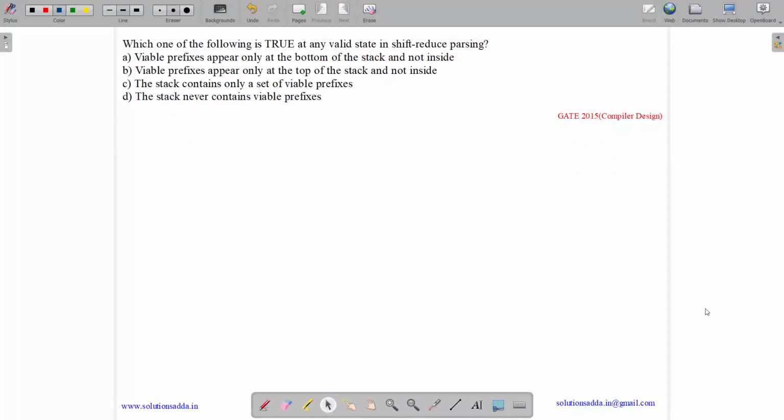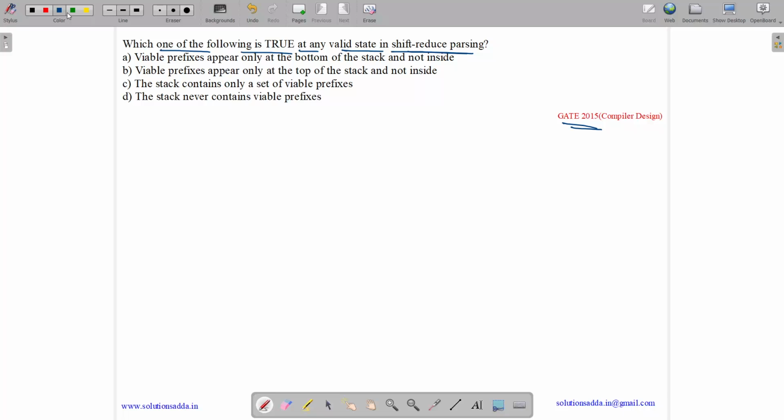This question belongs to the compiler design subject and was asked in GATE CSE 2015. The question states: which one of the following is true at any valid state in shift reduce parsing? Viable prefixes appear only at the bottom of the stack and not inside. Viable prefixes appear only on the top of the stack and not inside. The stack contains only a set of viable prefixes. The stack never contains viable prefixes.